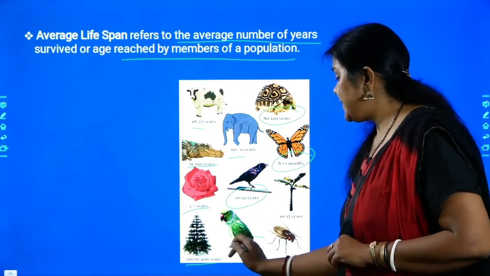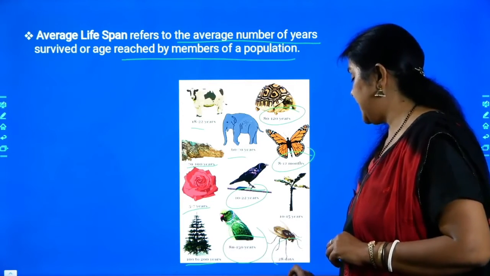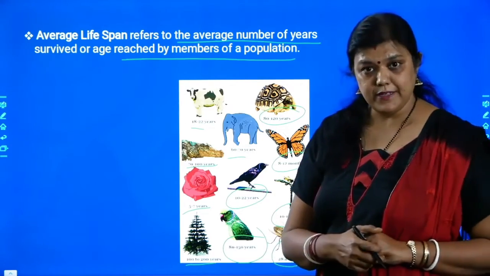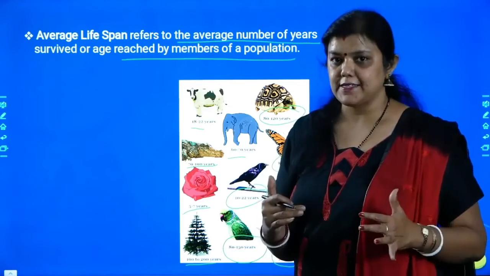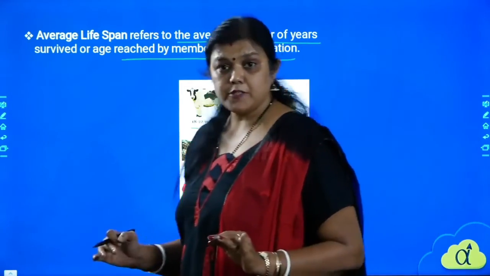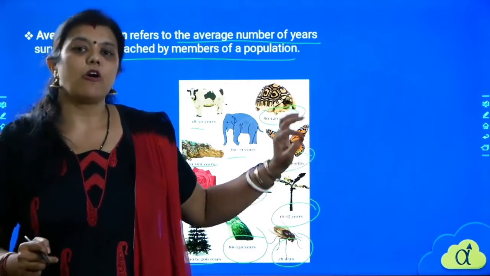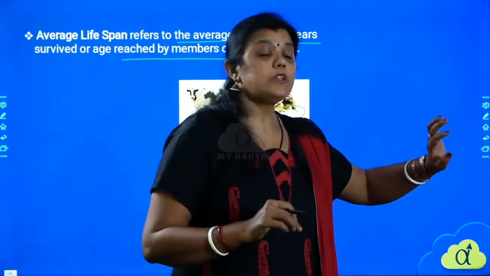The parrot will be 80 to 150 years. The housefly may be for a month, that is 28 days, and the banana tree may be 10 to 15 years. So these are some of the average lifespans of organisms. Did you understand maximum lifespan and average lifespan? It is the average number of years an organism can be there, or that particular species may be alive on the earth's surface, is called average lifespan.